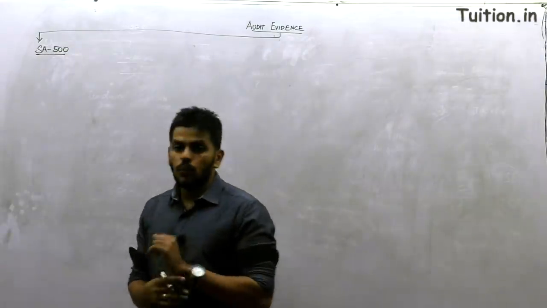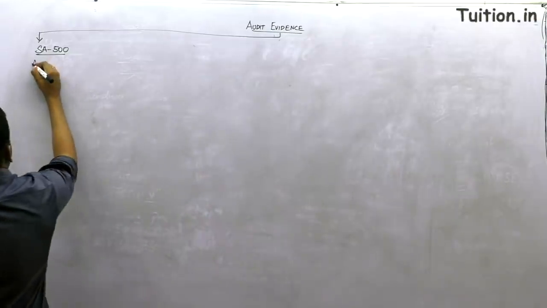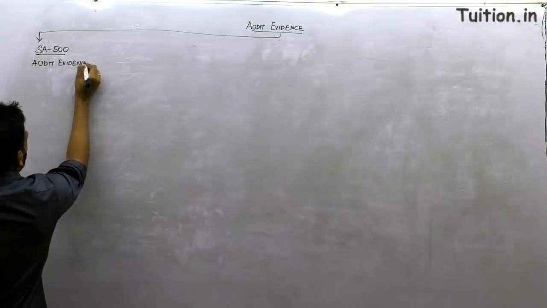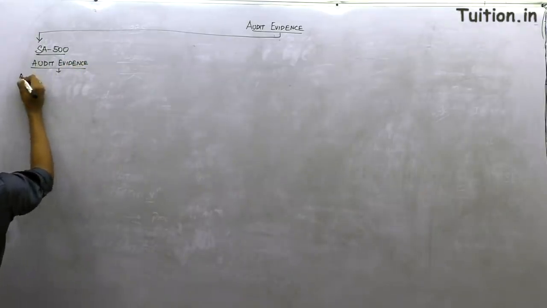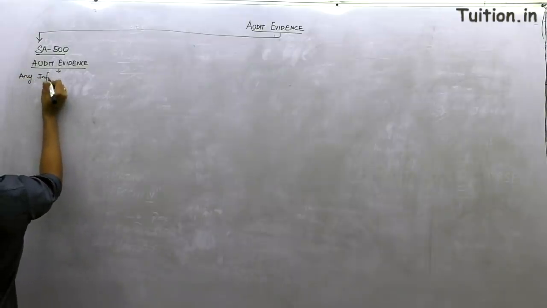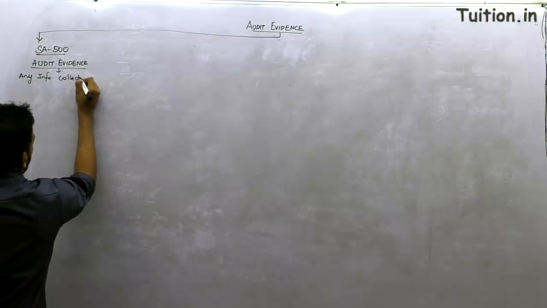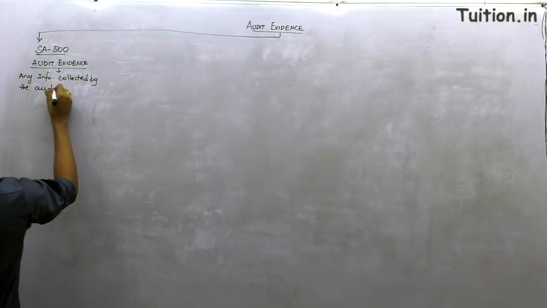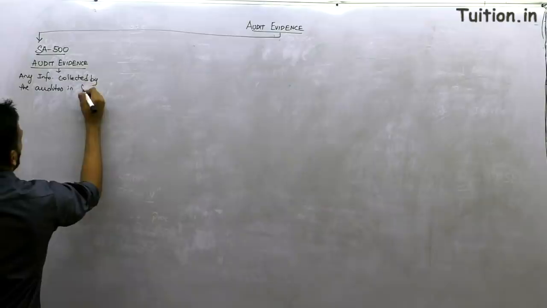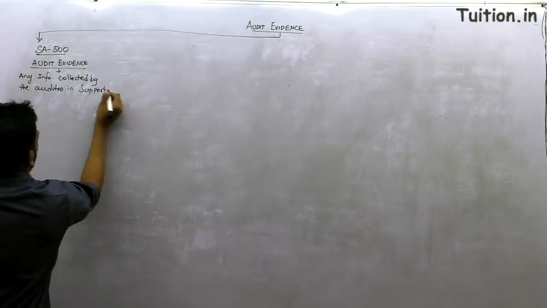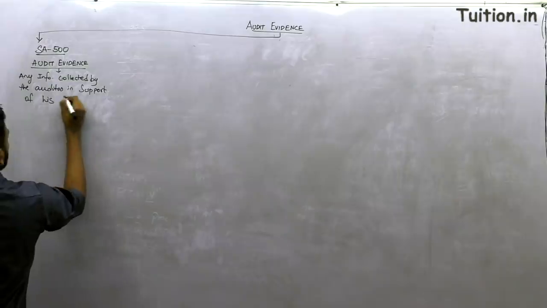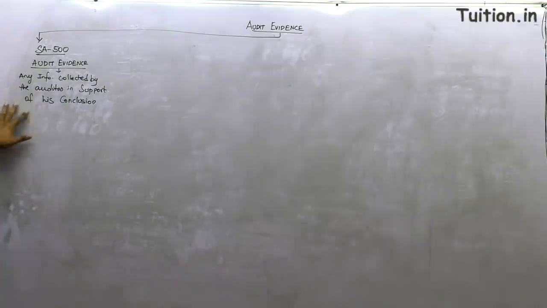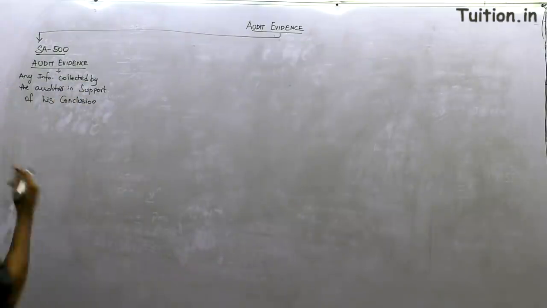What are the 2 very important characteristics of the term audit evidence, guys? What is audit evidence? Audit evidence is any information collected by the auditor in support of his conclusion.